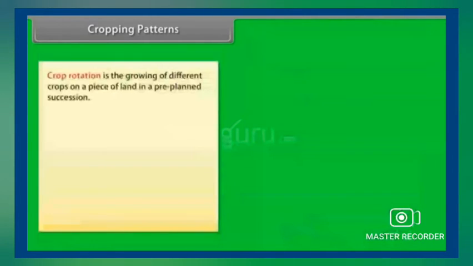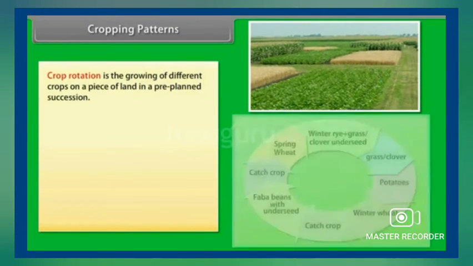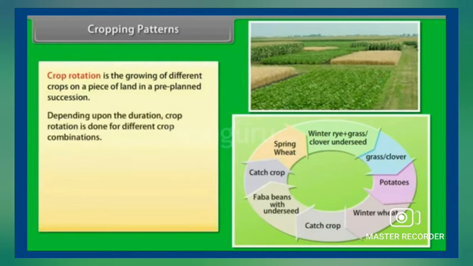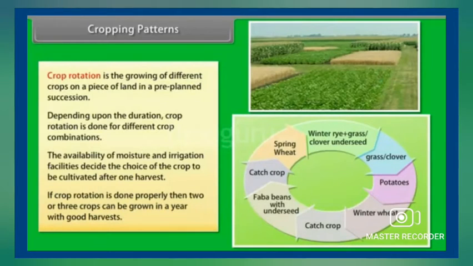And the third type, crop rotation. Crop rotation is the growing of different crops on a piece of land in a pre-planned succession. Depending upon the duration, crop rotation is done for different crop combinations. The availability of moisture and irrigation facilities decides the choice of the crop to be cultivated after one harvest. If crop rotation is done properly, then two or three crops can be grown in a year with good harvests.